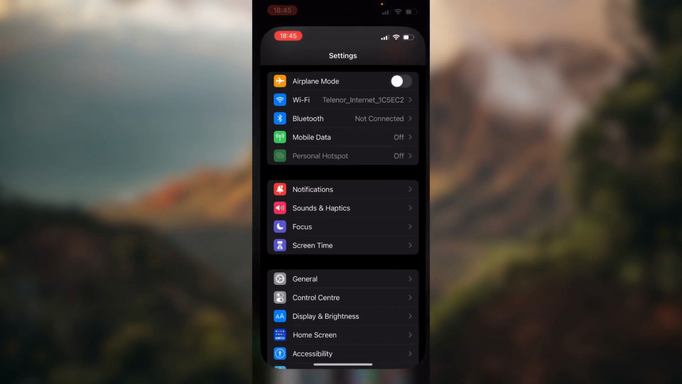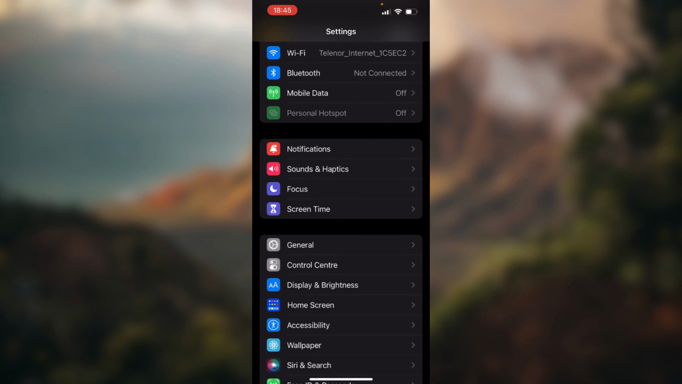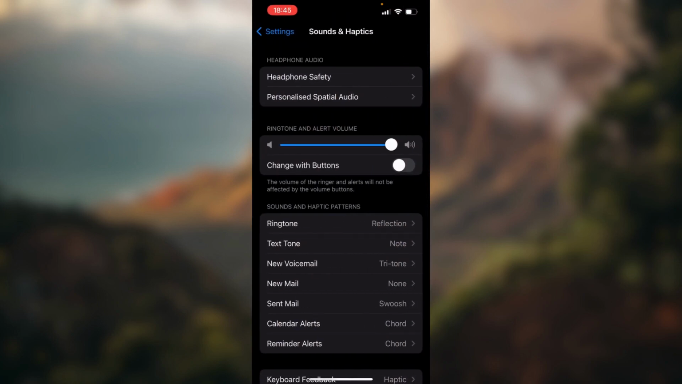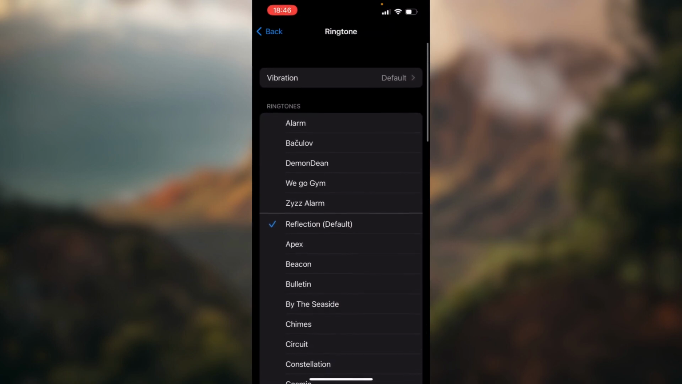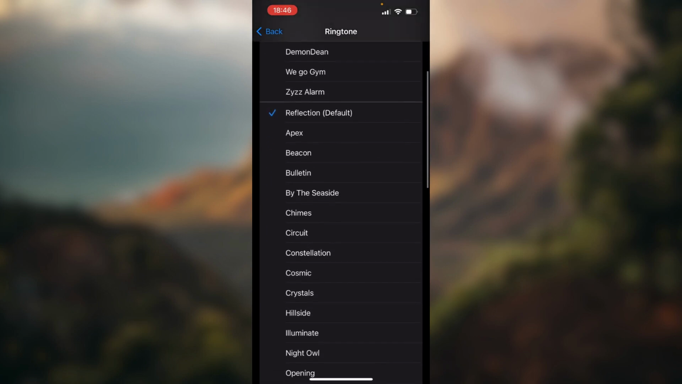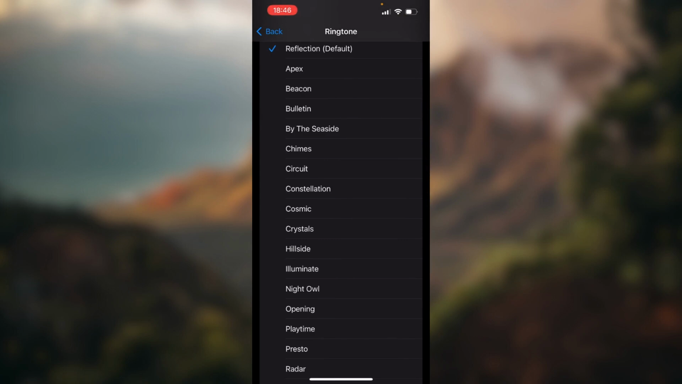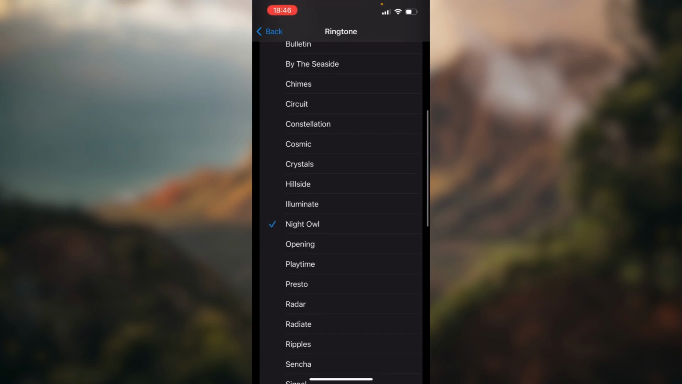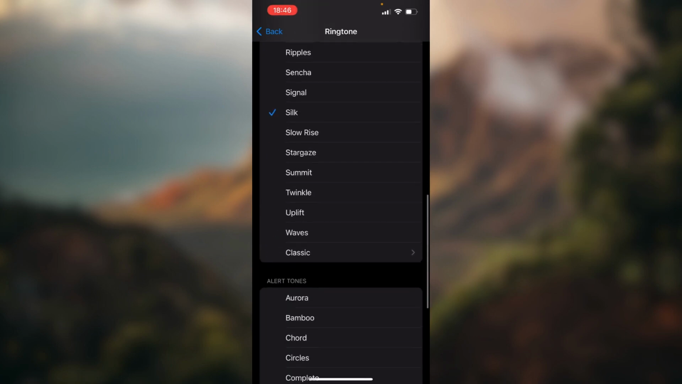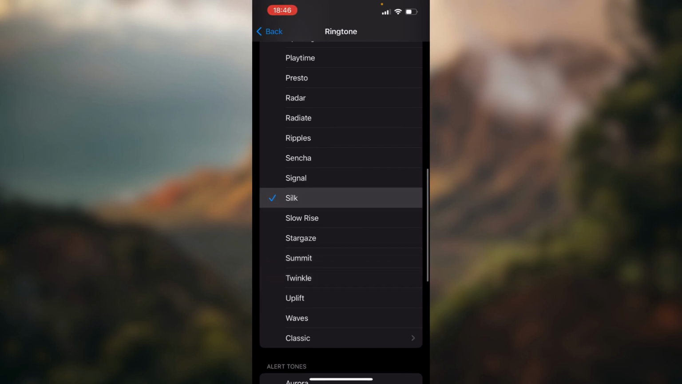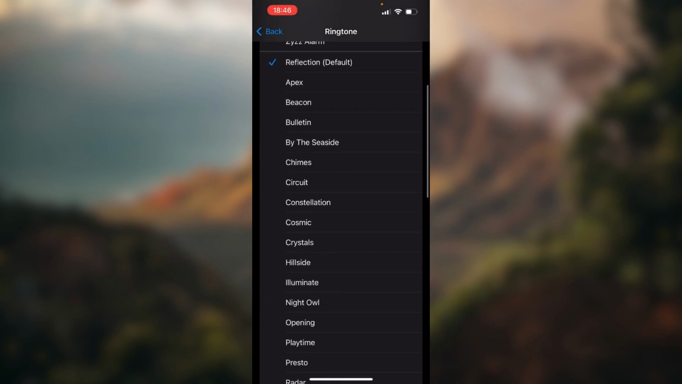First of all, we go into Settings, click on Sounds and Haptics, go into Ringtone, and now these up here are my custom ringtones. Here are the ringtones you have, like the default ringtones. By clicking on any, you see a little preview of what it sounds like. So just find the one you like most and stick with it.